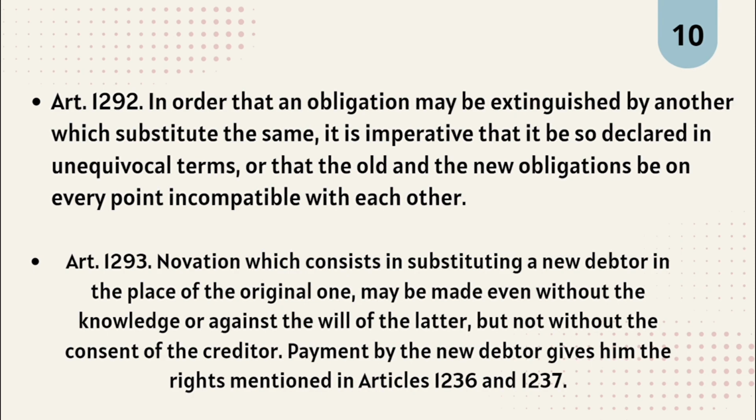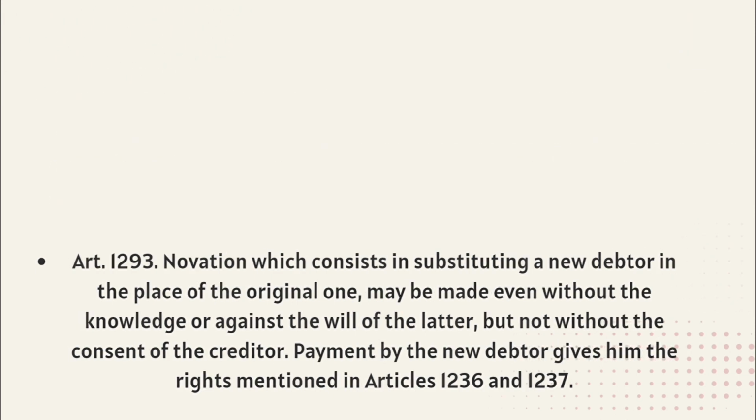Example, let's say Joey owes money to Phoebe. Instead of Joey paying Phoebe directly, Chandler steps in and agrees to take Joey's debt. If Phoebe agrees to this substitution, novation has occurred. Now, Chandler has become the new debtor, and his payment to Phoebe will give him the same rights as mentioned in Articles 1236 and 1237.